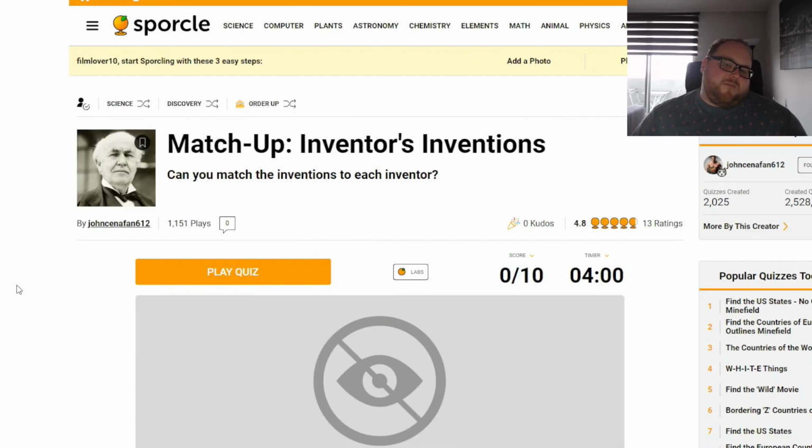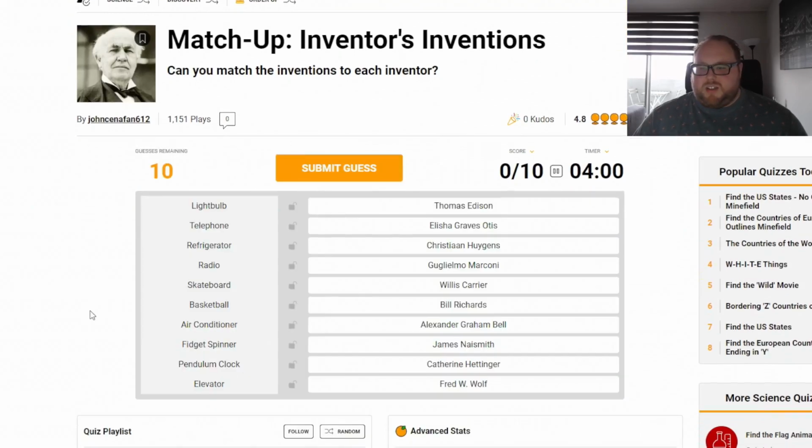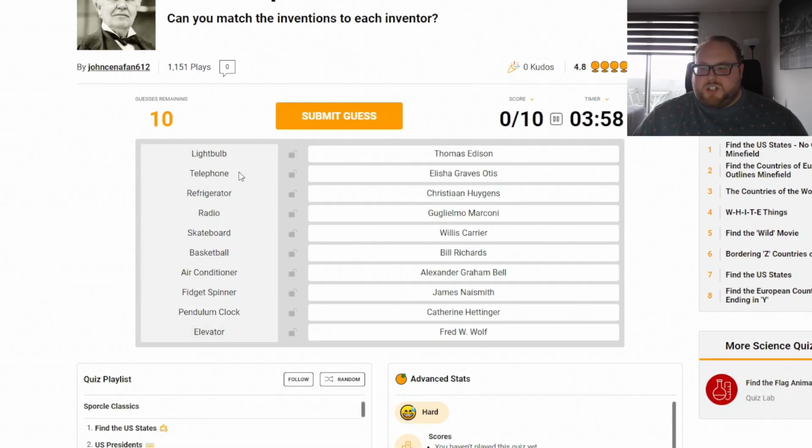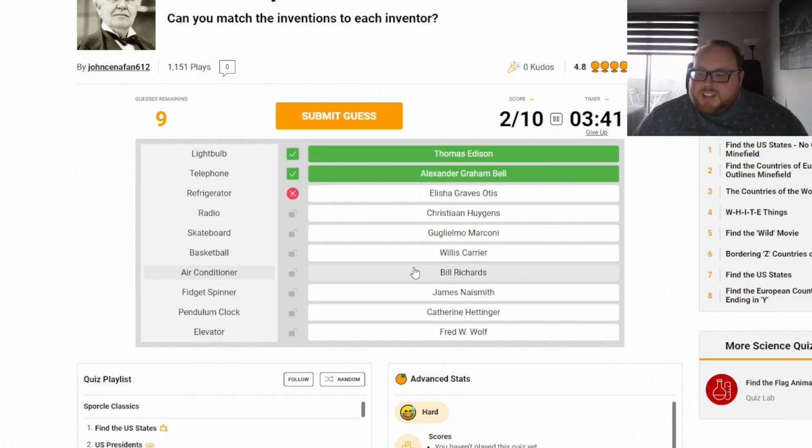Match up inventors' inventions. Can you match the inventions to each inventor? Play the quiz. The light bulb, sure, Thomas Edison. The telephone, Alexander Graham Bell. The refrigerator. Nope. The radio. Nope. The basketball. Nope. Did I get these two right? Great. The fridge. Marconi.